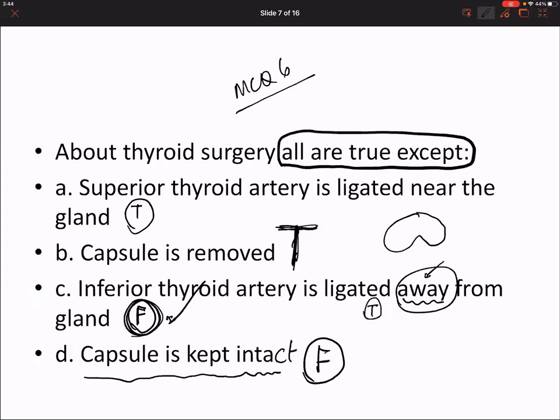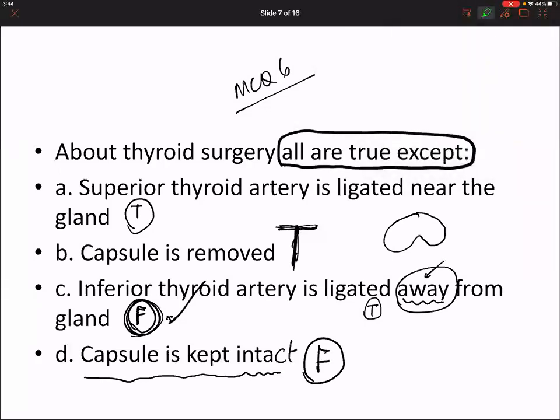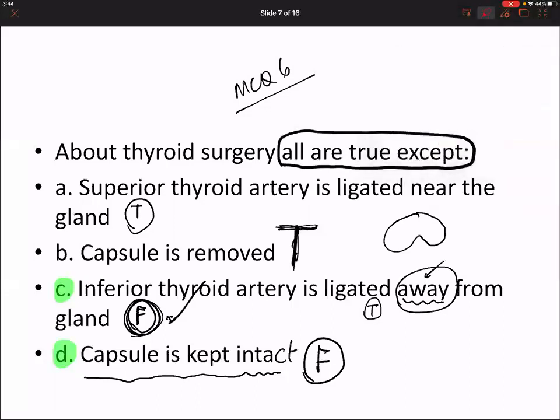So technically, if you are given this type of question where there are two answers which are false, what are you going to do? C or D? So D. Very good. Capsule is removed, capsule is kept intact. Well, D, because we are not keeping the capsule intact.